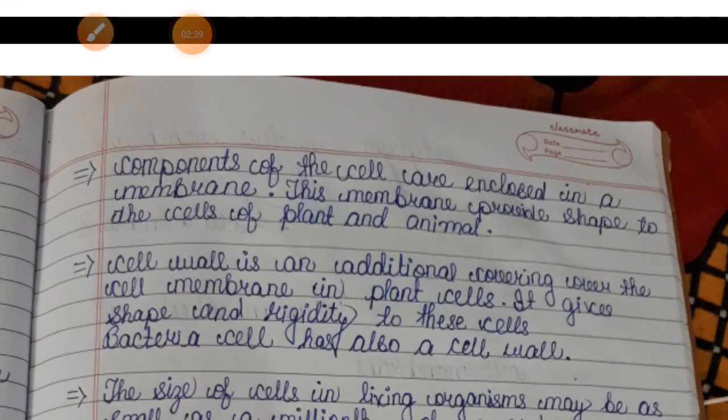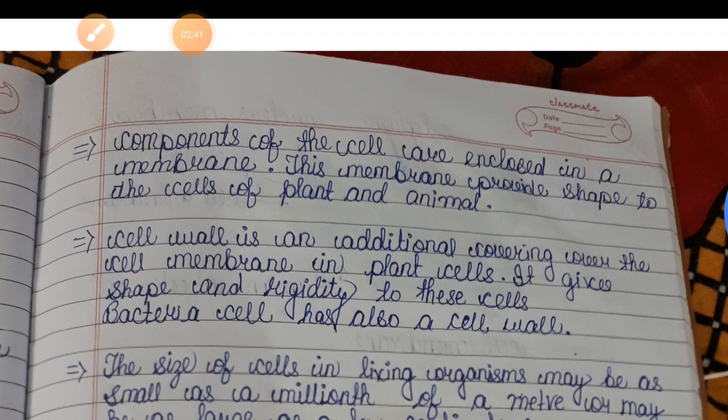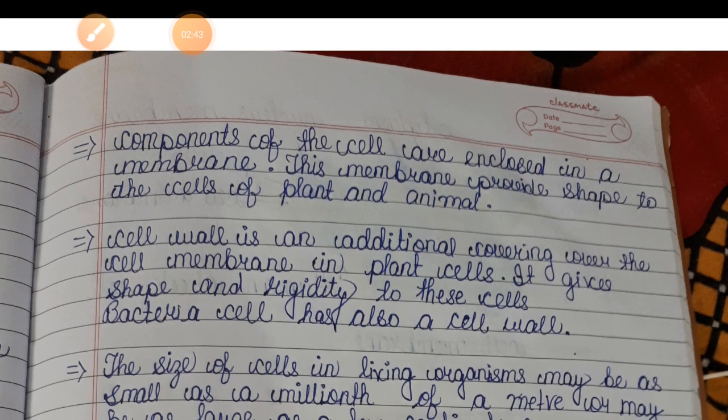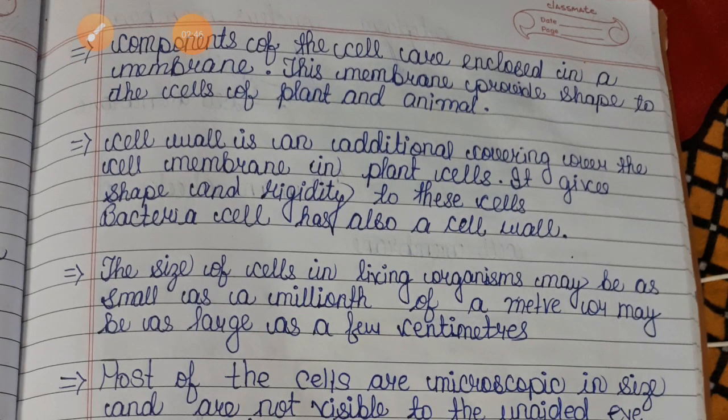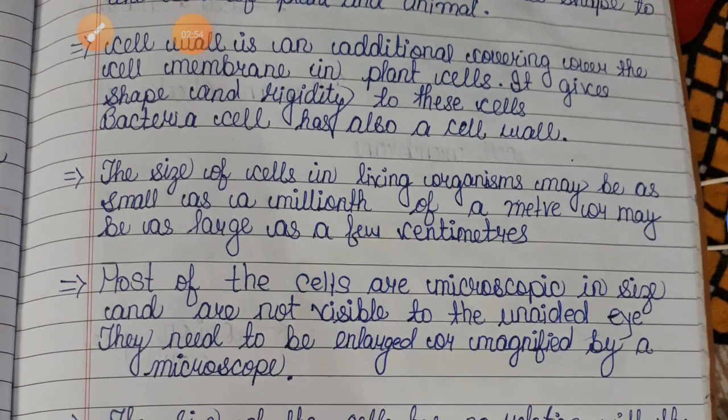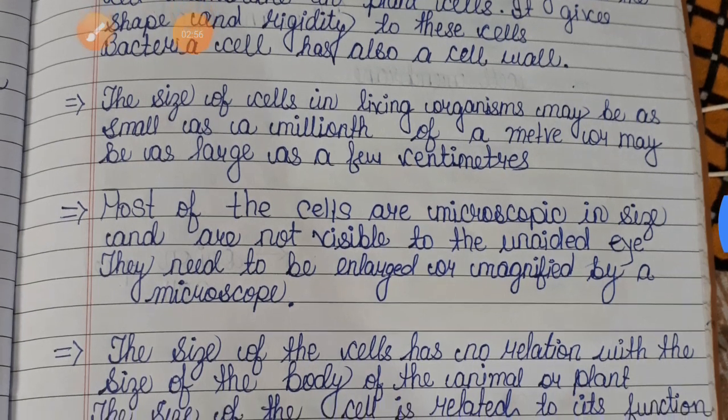Components of the cell are enclosed in a membrane. This membrane provides shape to the cell in plants and animals. The cell wall is the additional covering over the cell membrane in plant cells. It gives shape and rigidity to these cells. A bacterial cell also has a cell wall.